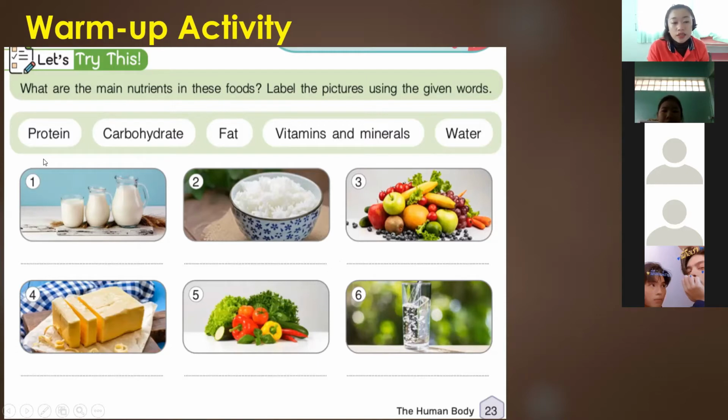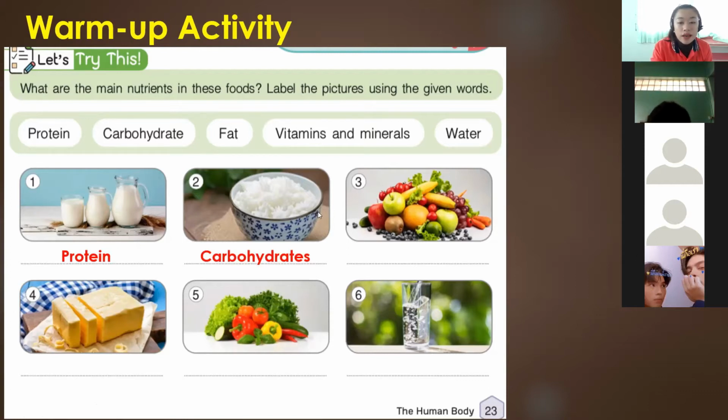Number one, we have milk. What nutrients do we get from milk? Protein. Very good. We get protein from milk. Number two, we have a bowl of rice. What nutrient do we get from rice? Carbohydrates. Very good. This is what we call the carbs, carbohydrates.